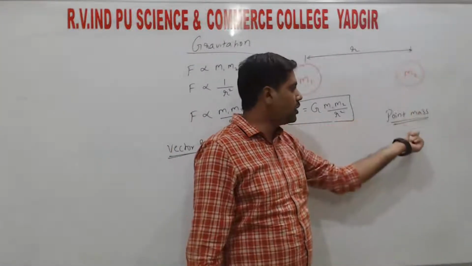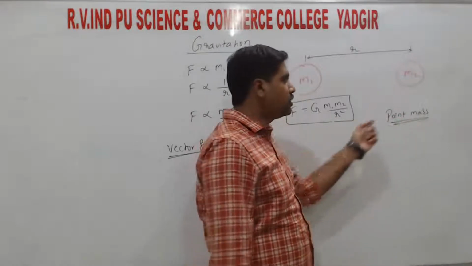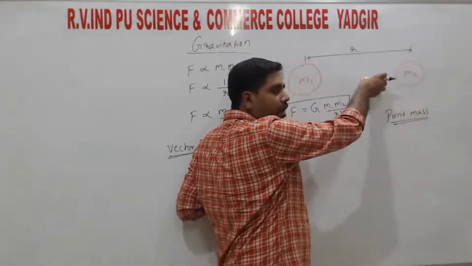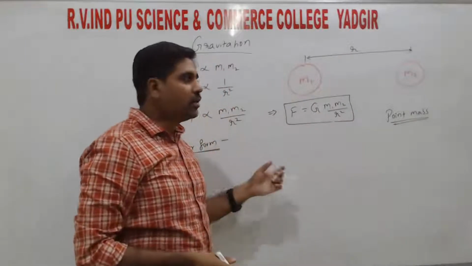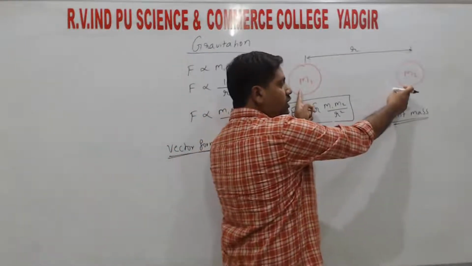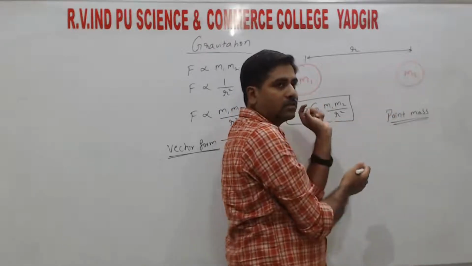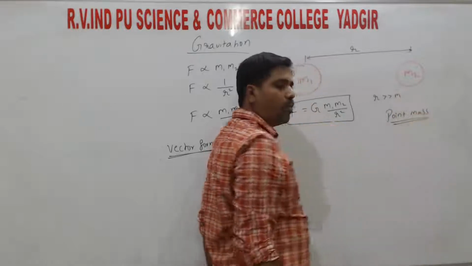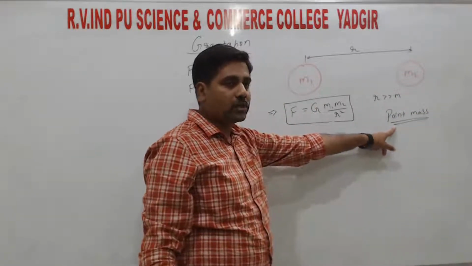We consider this as a point mass because the dimensions of the object are very small compared to the distance between the two objects. The distance between the two objects is much greater than the dimensions, that means r is very large compared to the size of the mass. That's why we take it as a point mass.